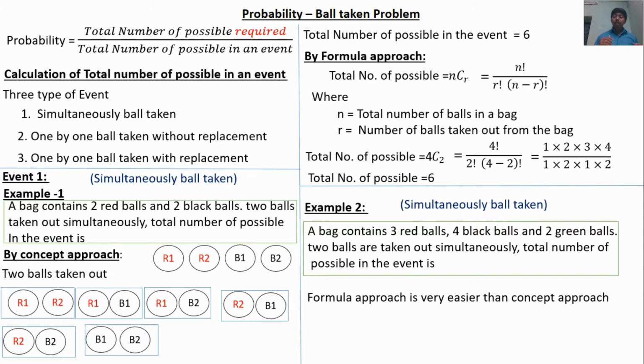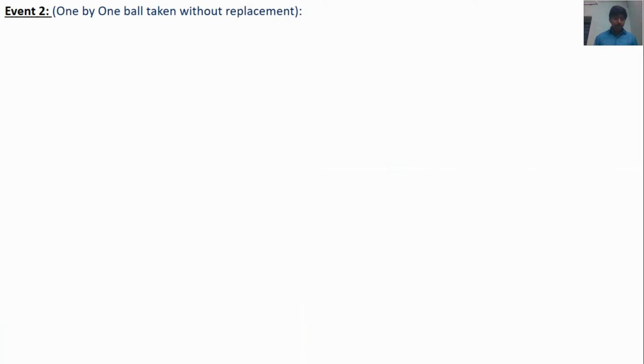So 3 plus 4 plus 2, totally 9 balls. 2 balls are taken out, so 9C2, which is 9 factorial divided by 2 factorial into 7 factorial, 9 minus 2 is 7. So the answer is 36. Definitely the conceptual approach for example 2 will be very difficult.